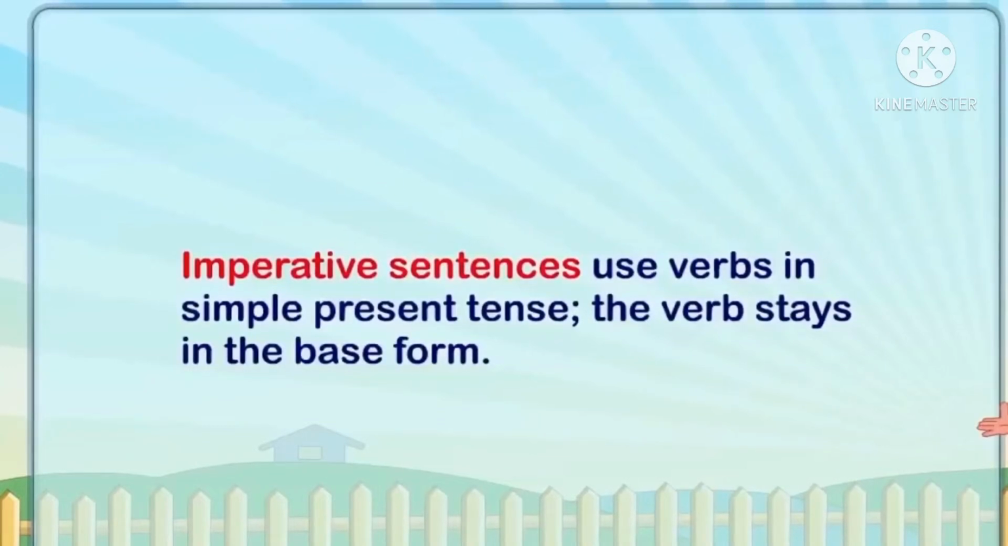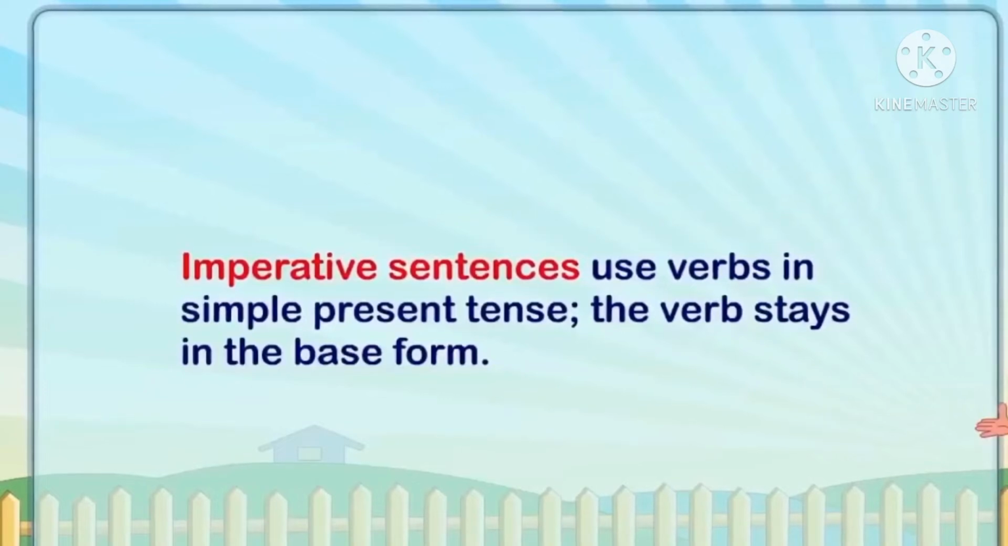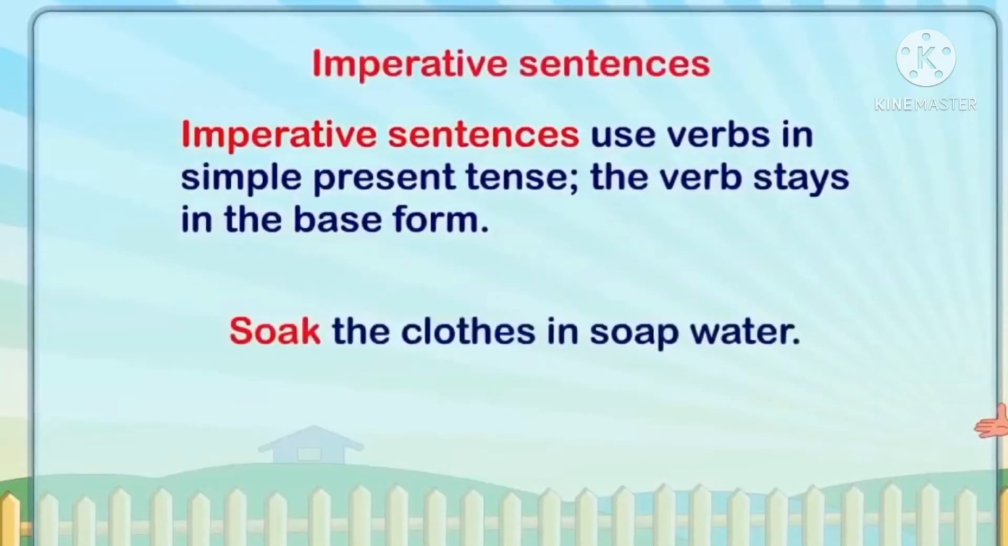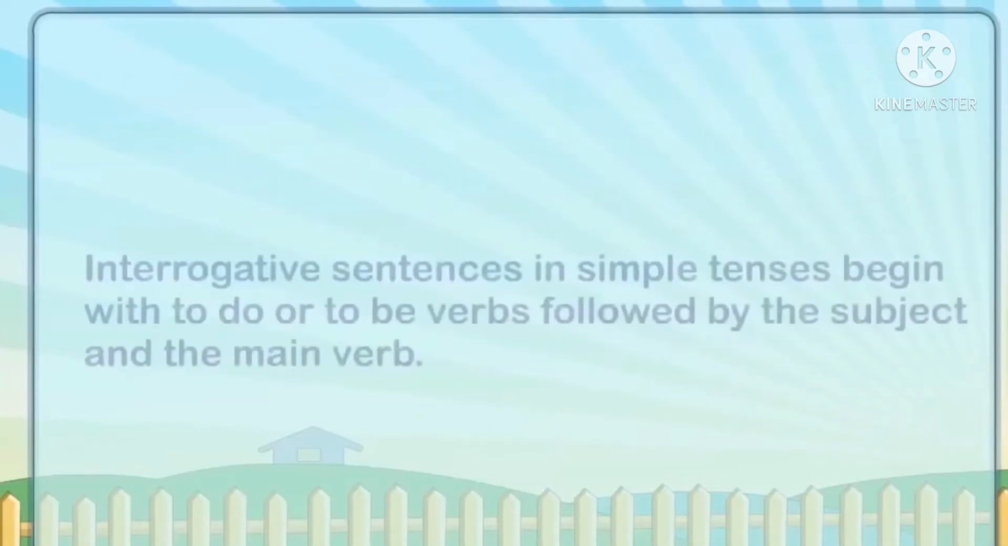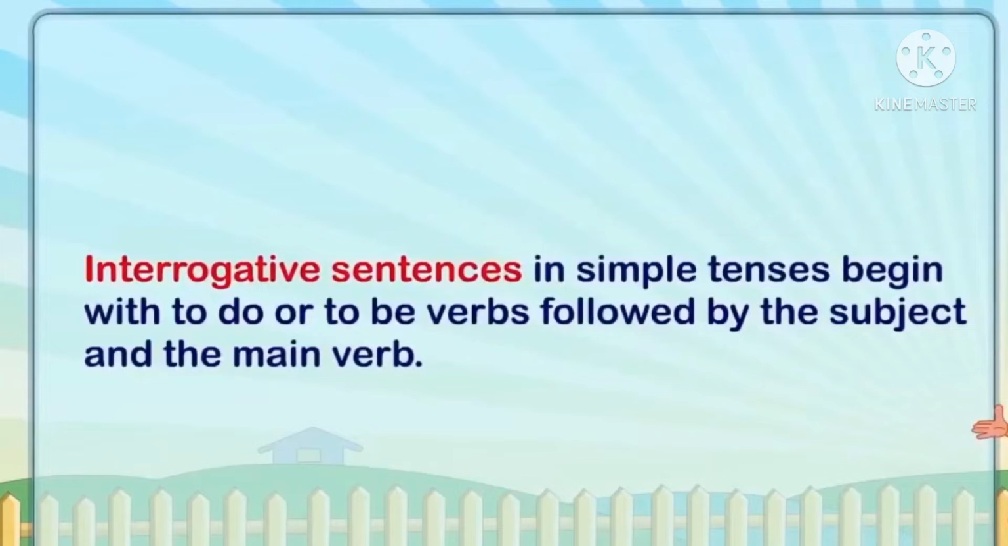Imperative sentences use verbs in the simple present tense. The verb stays in the base form. Soak the clothes in soap water. We are giving an order, right? Imperative is giving an order.